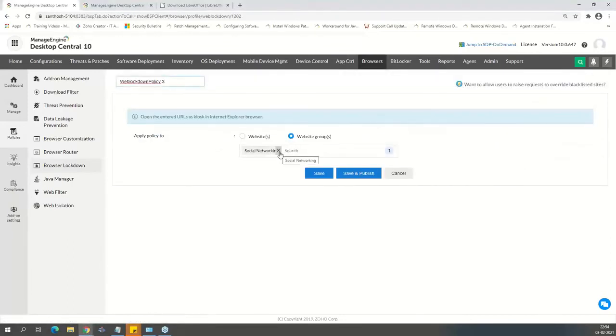Here, I have selected social networking group, but in your case, you would go ahead and select the URLs that are whitelisted or applicable for your corporate. Apart from those URLs, it will not allow the browsers to go to other locations. So that's why you have kiosk mode, right? I mean, not essentially a kiosk mode, but we call it a browser lockdown.